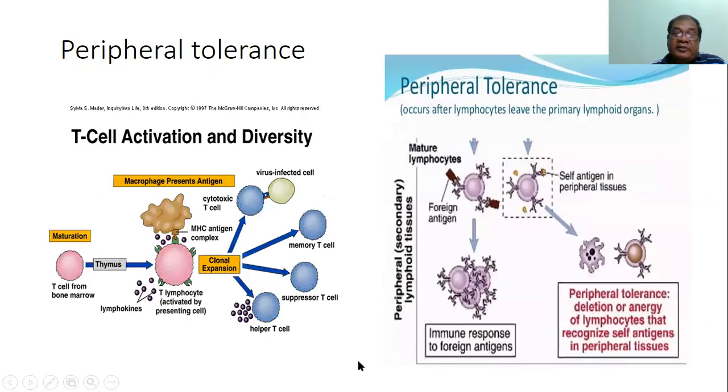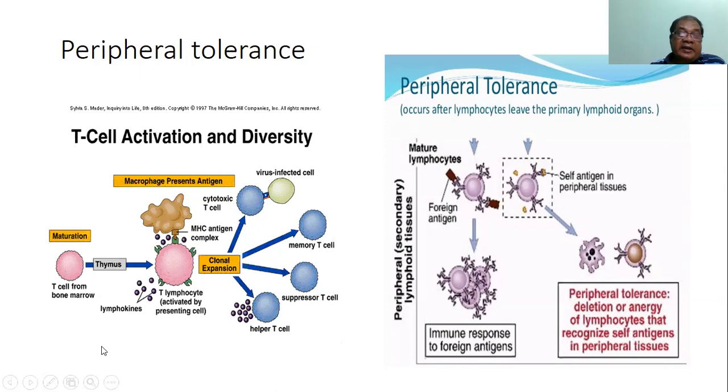In peripheral tolerance, whenever the T cell in the peripheral tissue encounters any self antigen, tolerance occurs by deletion or anergy, that is non-responsiveness of the lymphocytes that recognize the self antigen in the peripheral tissue. Immune response to foreign antigen remains intact in the peripheral lymphoid tissue.